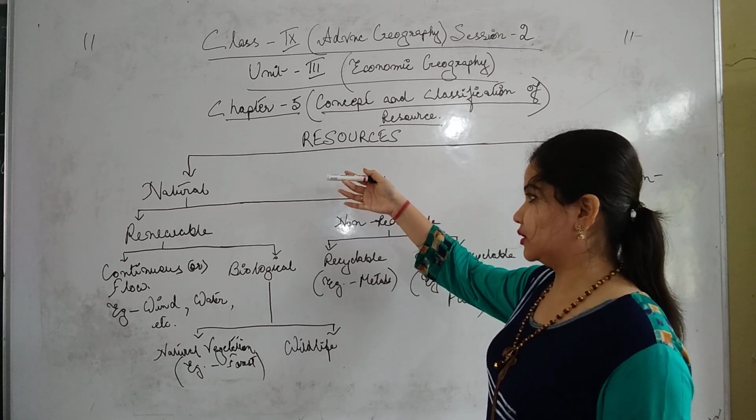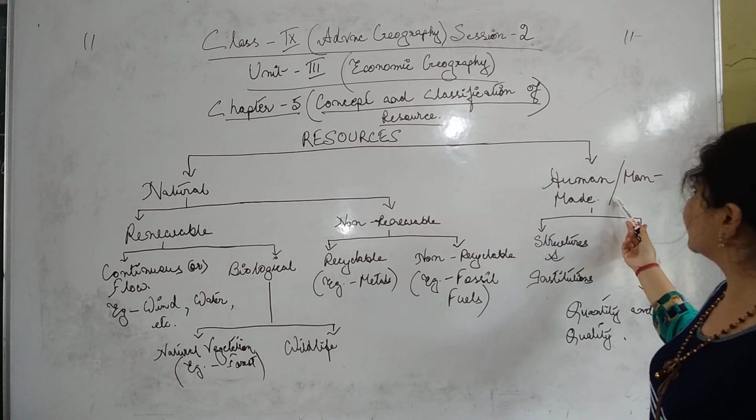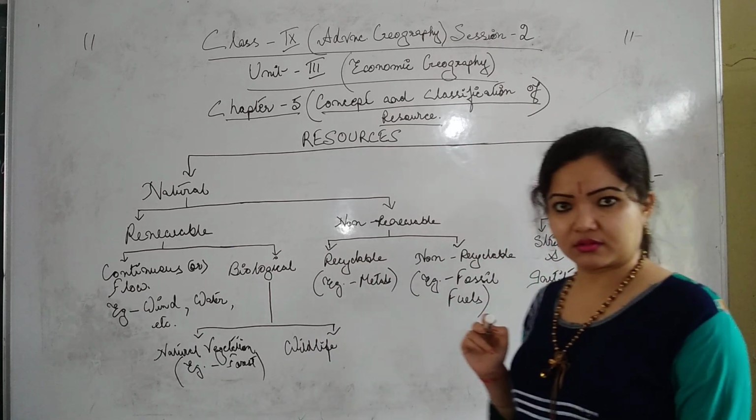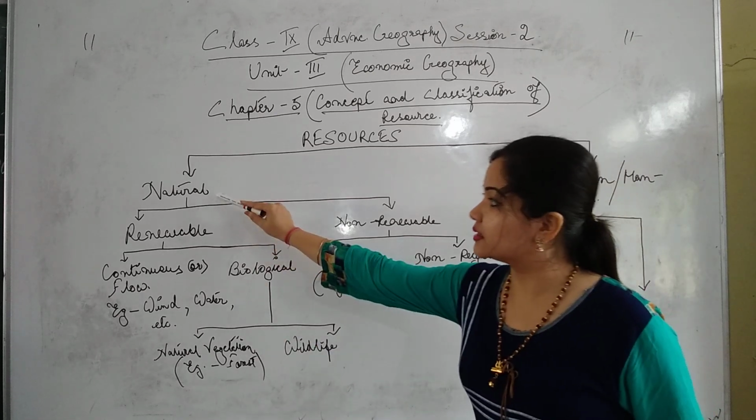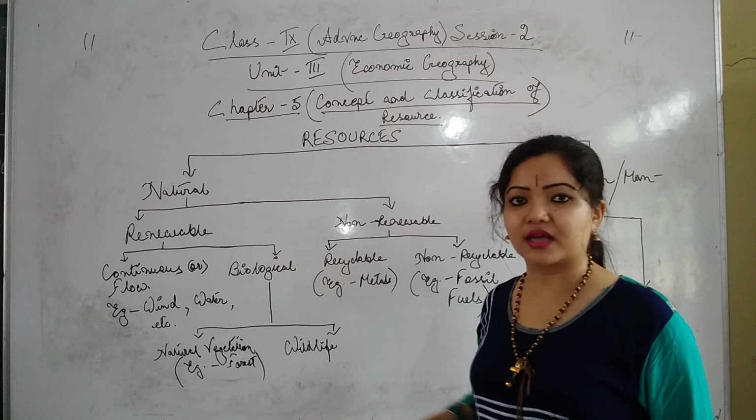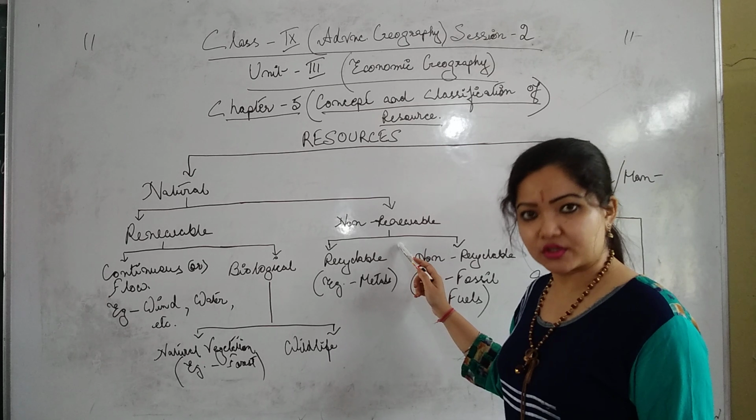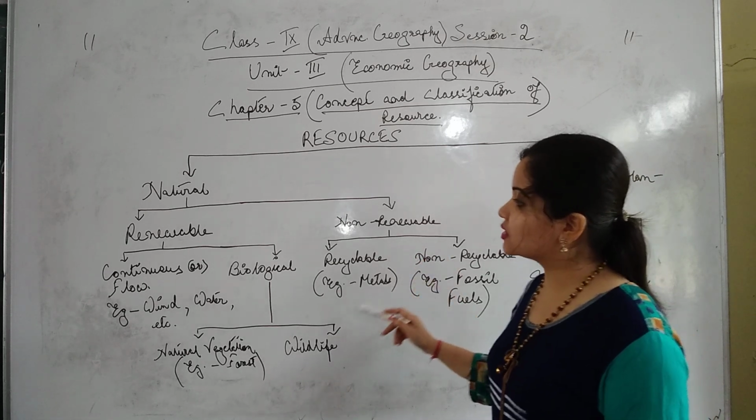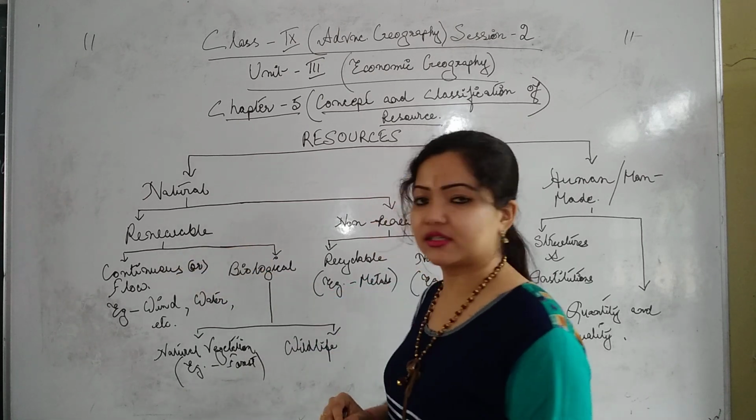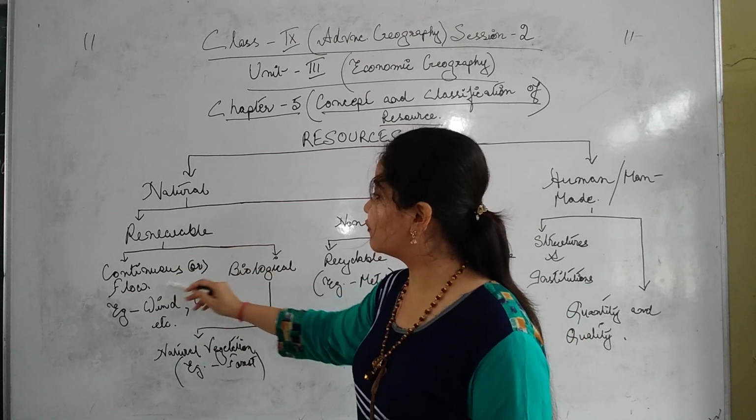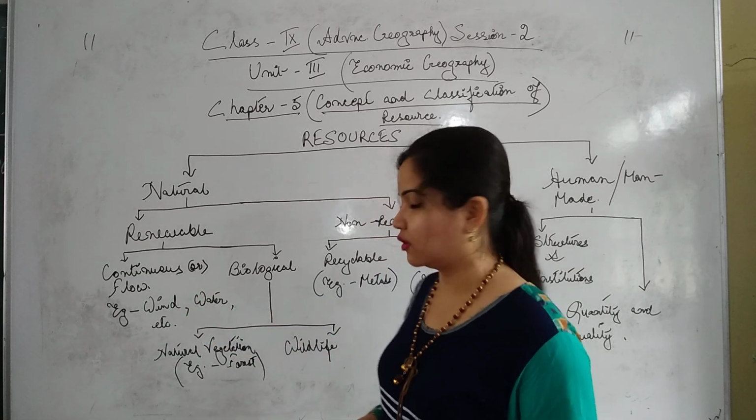These resources can be classified into natural and human or man-made resources. We have discussed this in our last session. Again, these natural resources can be further classified into renewable and non-renewable resources. Is it clear? Next, renewable resources can be further subdivided into continuous or flow, for example wind, water, etc. I will explain all these things.